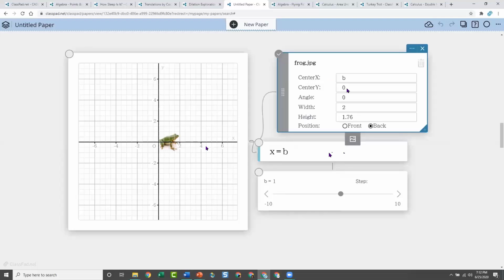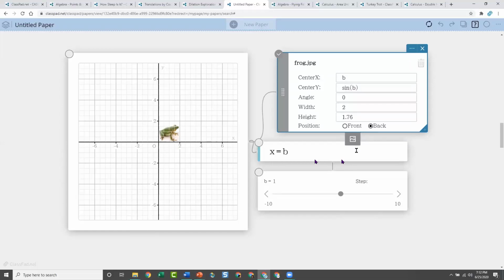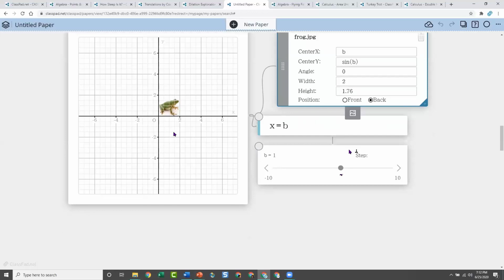Now I'm going to go back up to my y, because I want to put in a function. I want the center, the y, to be a function, sine of B. And so it's now moving based on sine of B. So watch what happens, and I think I'm okay with the 10.